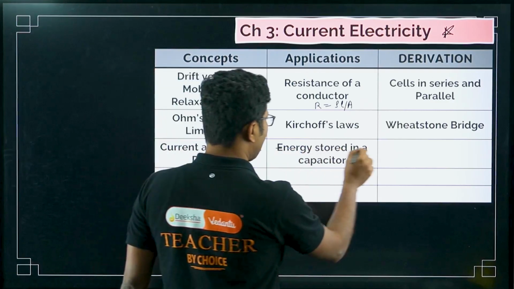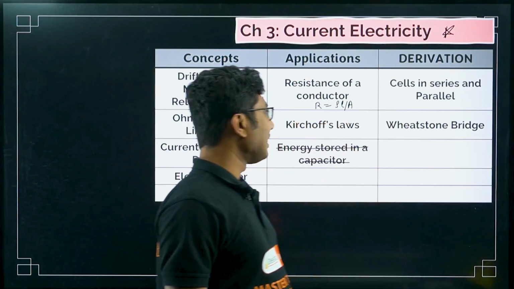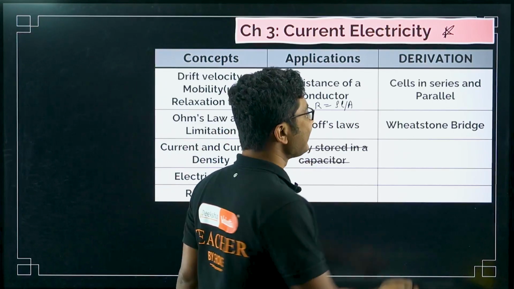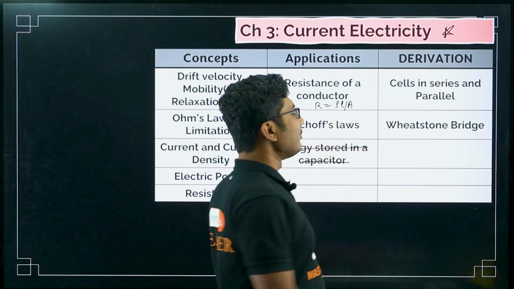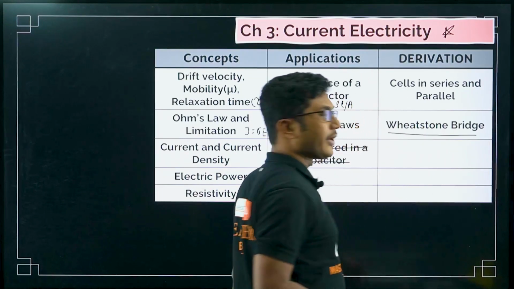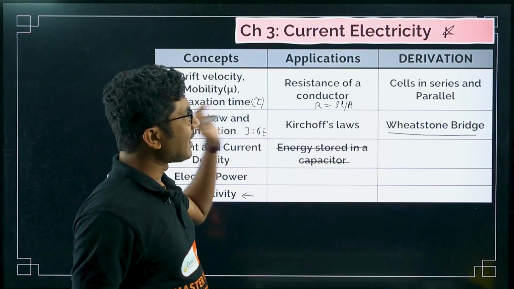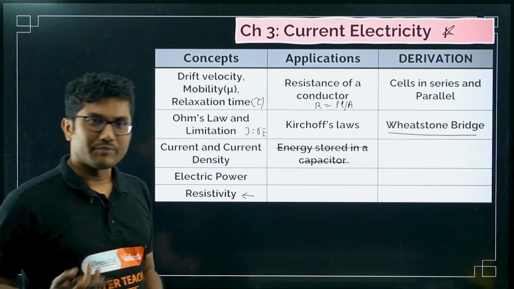I think this is from the last chapter, this is not from this chapter. Cells in series and parallel, Wheatstone bridge. So only 2 derivations are there, actually 3 derivations. Cells in series and cells in parallel, both are important, and Wheatstone bridge is also very, very important from this chapter. So these are the important concepts from this chapter, and this chapter is important not only for numericals but also for derivations. Both questions will come from this chapter.